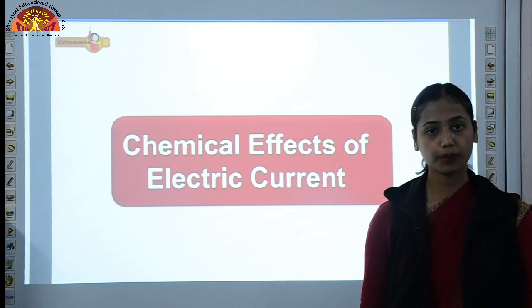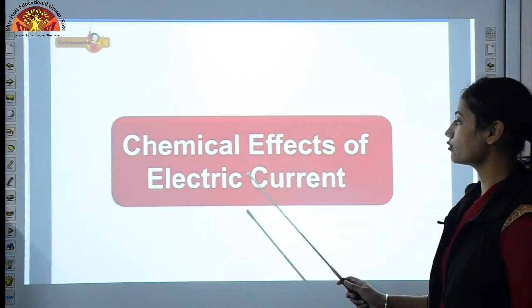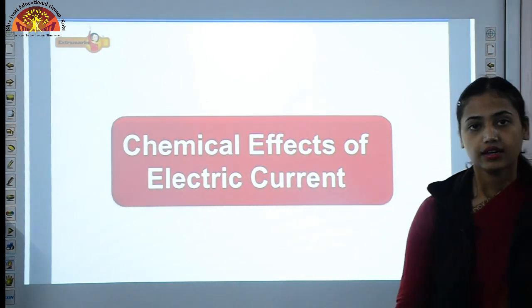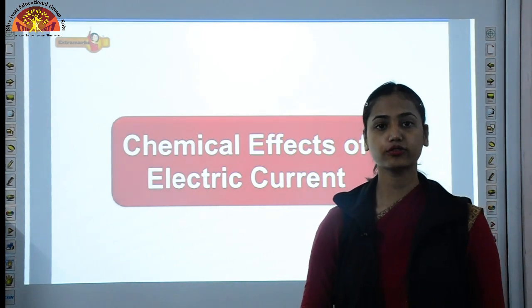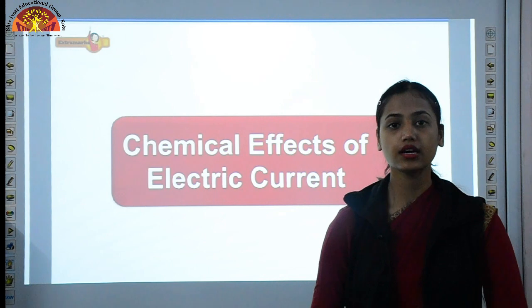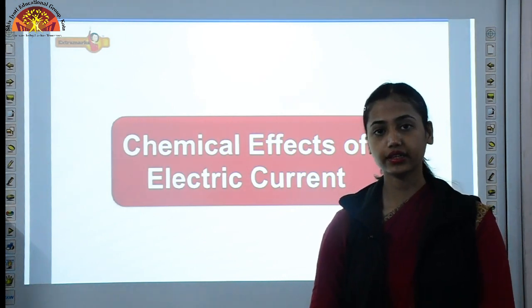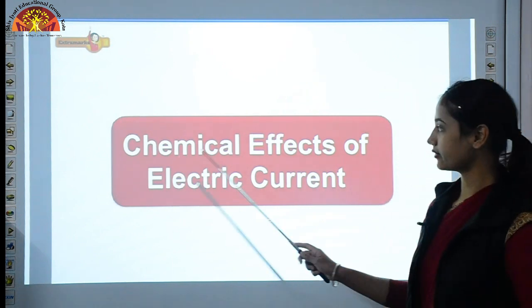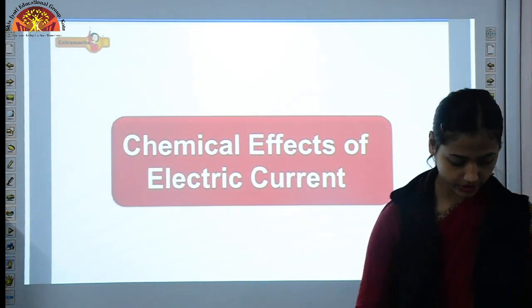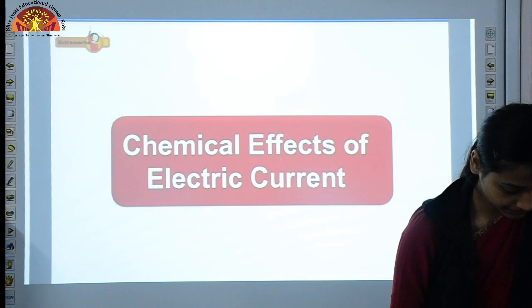Now our next topic is chemical effects of electric current. In class 7th, we have discussed two effects. One is heating effect of electric current and the other one was magnetic effect of electric current. Now the third type of effect is chemical effect of electric current, which we will discuss right now.